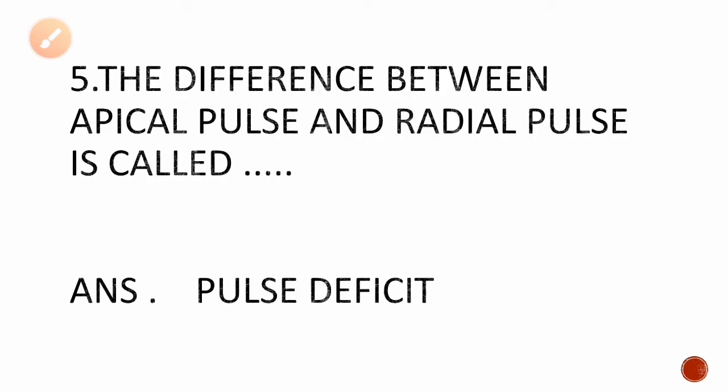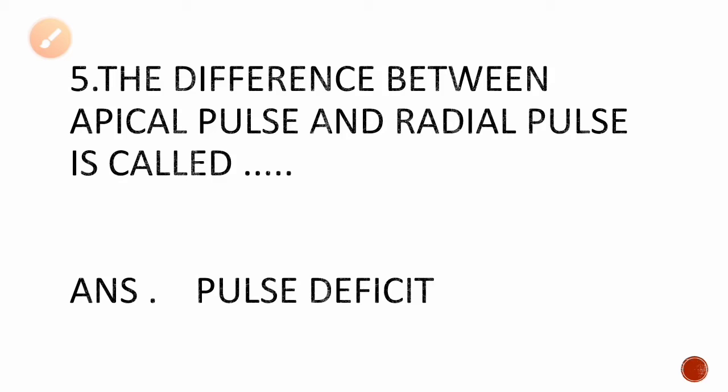The difference between apical pulse and radial pulse is called dash. We all know the pulse taken at the apex of the heart is called apical pulse, and the pulse taken at the radial artery, behind or below the thumb line over your wrist, is called radial pulse. While the apical pulse is taken at the apex of the heart, there will be different pulses in the body, taken at different sites.